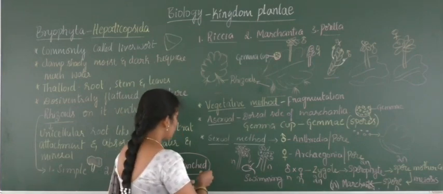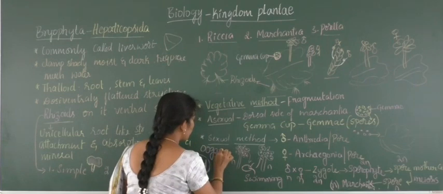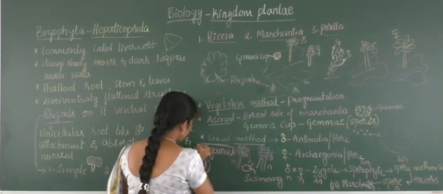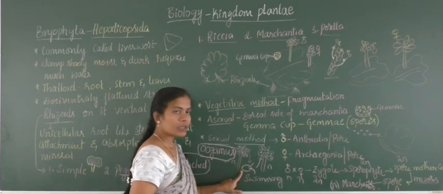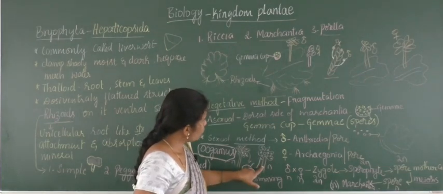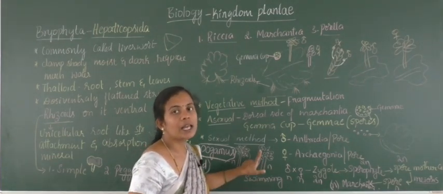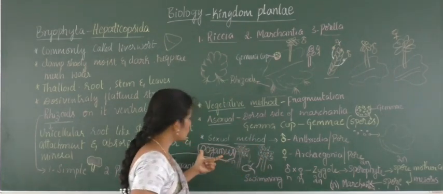Here the sexual method of reproduction observed will be oogamous type. What do you mean by oogamous? I have already mentioned this earlier, that is a motile smaller male will reach the non-motile larger female, and that type of fusion will be said as oogamous.